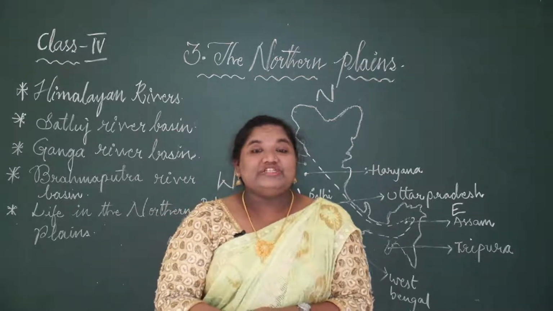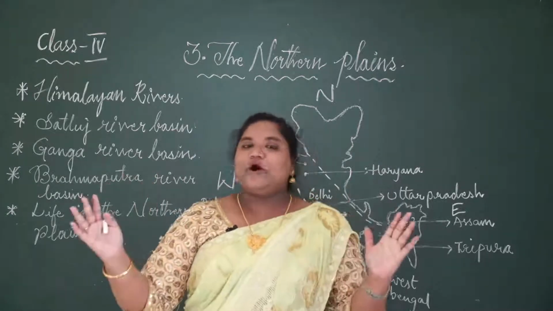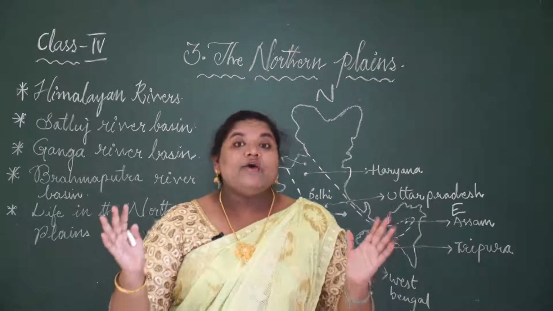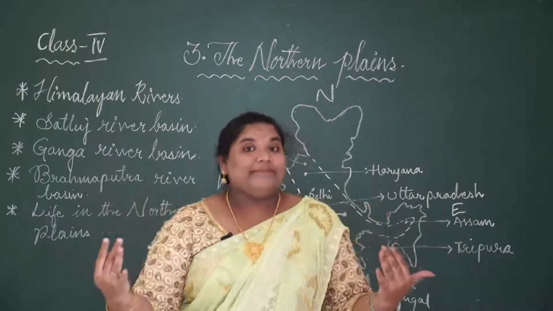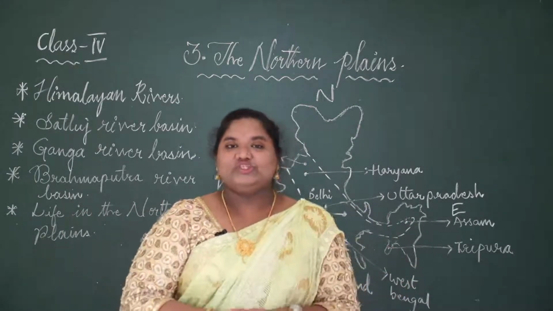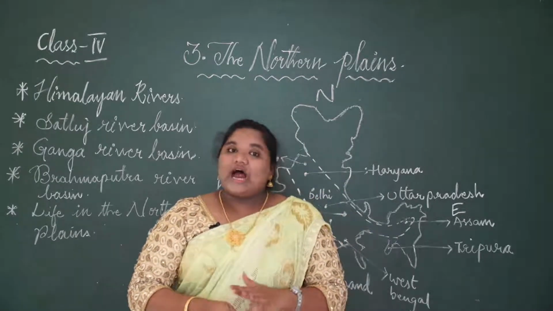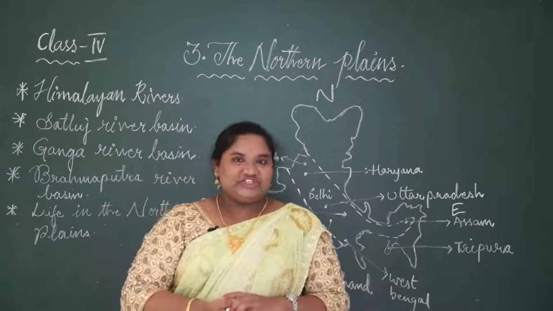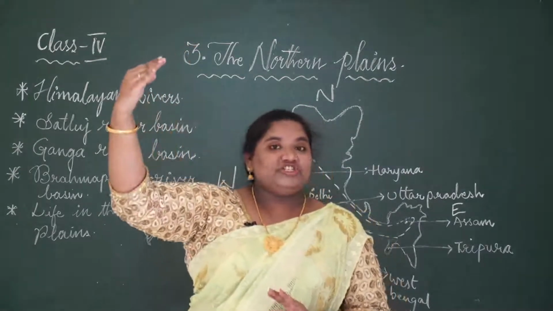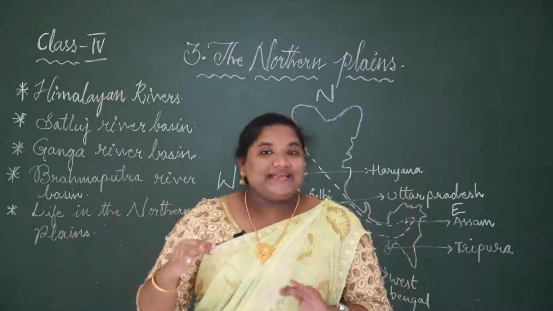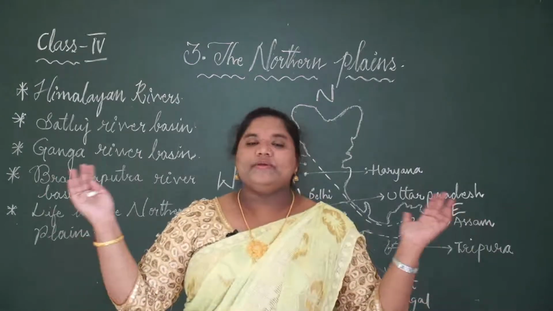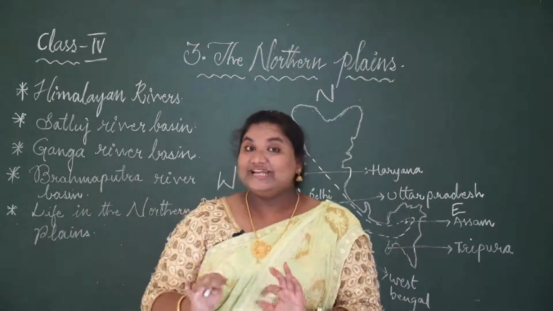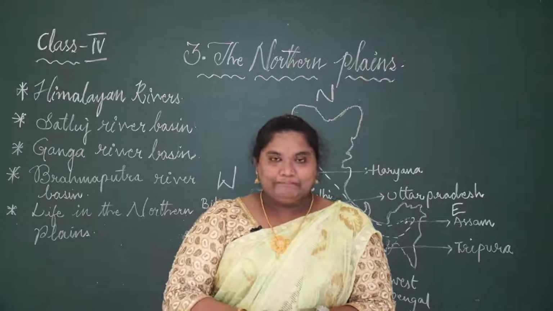The plain is a region that is thickly populated. Populated means where there are many people living. Very good. So plains are thickly populated compared to the mountain ranges. Compared to the mountain region, plains are the place where many people live. So that is why it is thickly populated.